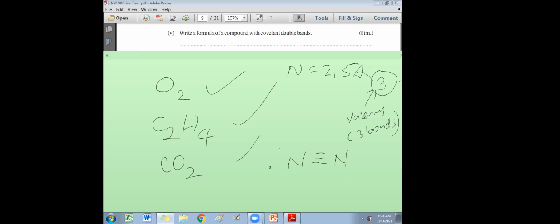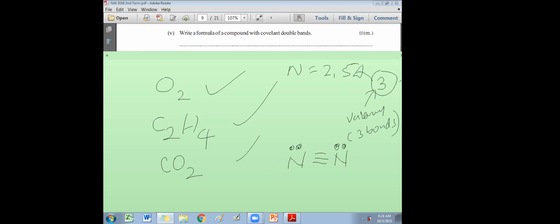Now some students put this one on this side, and this one on this side. Don't do it. I told you the rules. In the Lewis structure, you have to write it in the form of pairs. Don't put one here and the other one there. That is completely wrong. Then they are unmarried. All the married people, only the couples. In the Lewis structure, only couples. No unmarried, no singly occupied electrons. That's very important. So you have to put a pair here and a pair here.